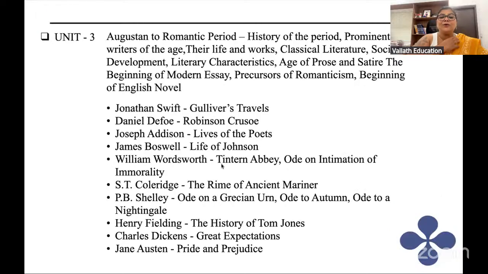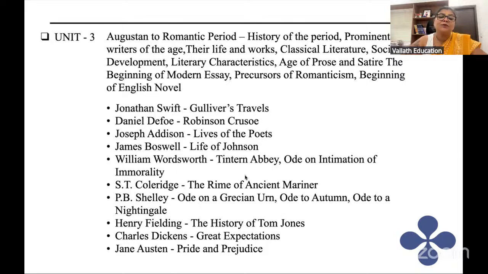Now the third unit is Augustan to Romantic periods. Very exhaustive syllabus. The MPPSC syllabus is always like that. We have Jonathan Swift, Daniel Defoe, Joseph Addison, James Boswell, William Wordsworth, S.T. Coleridge, P.B. Shelley, Henry Fielding, Charles Dickens, and Jane Austen. Very easy question. Let me ask you.